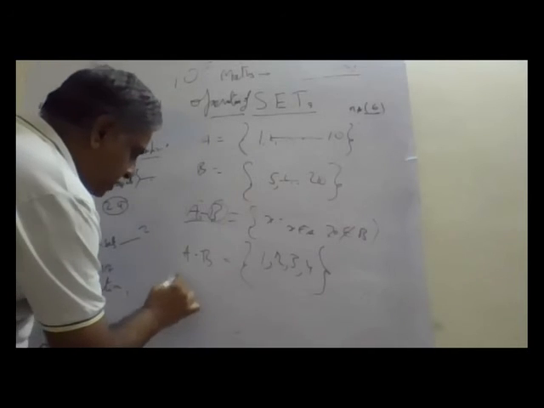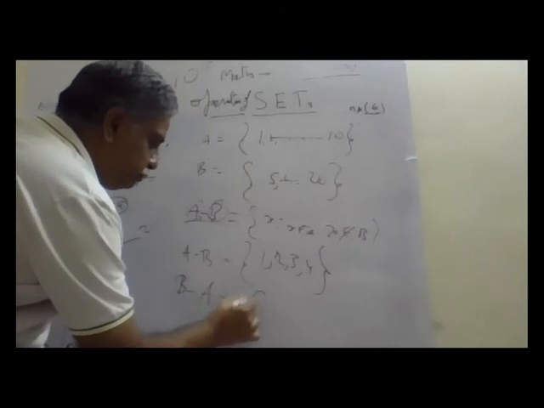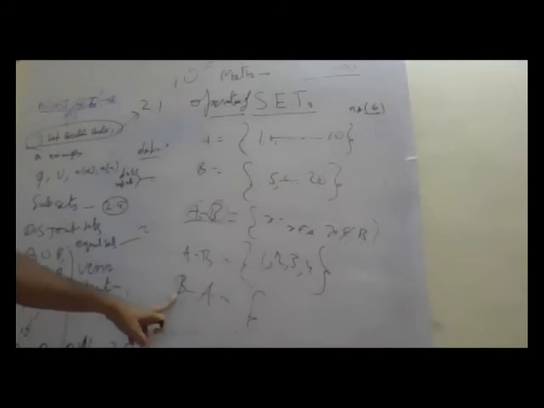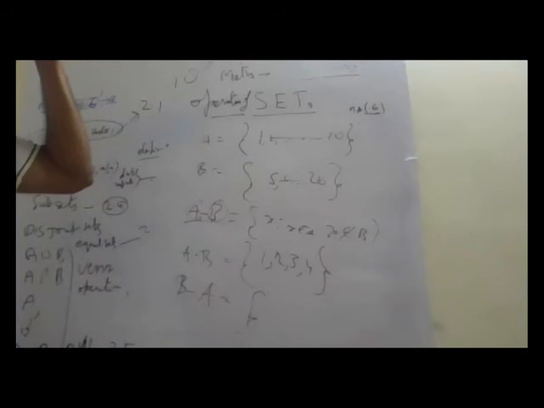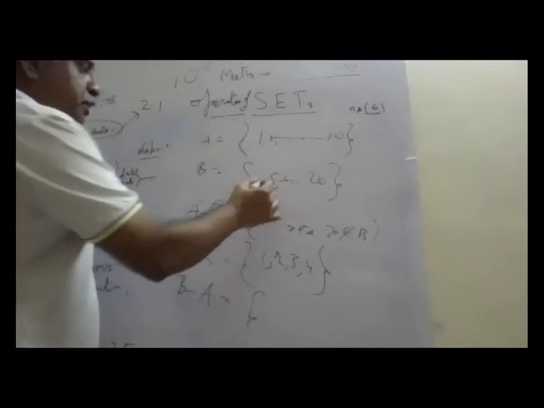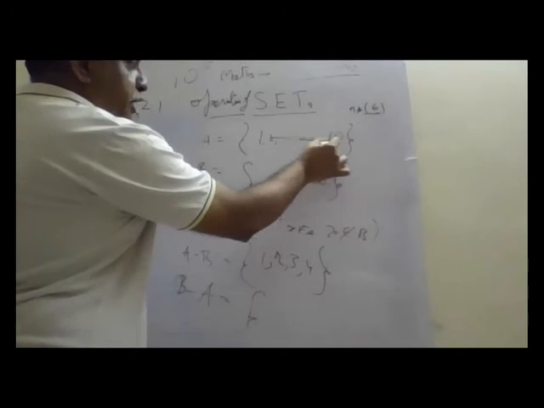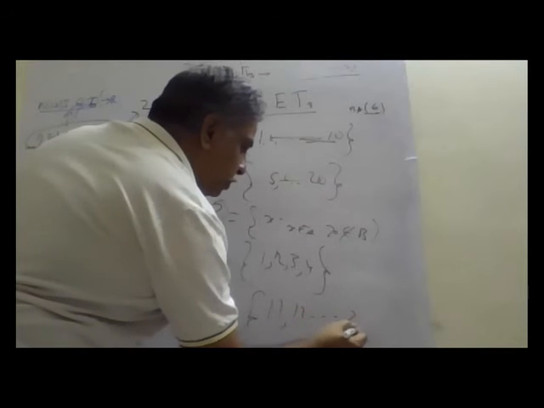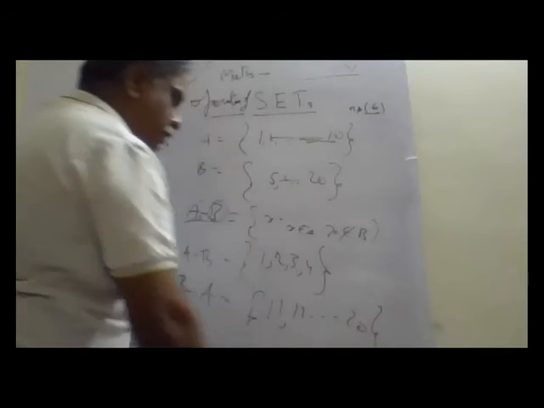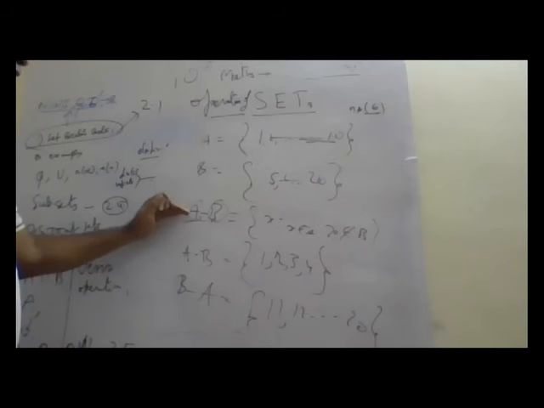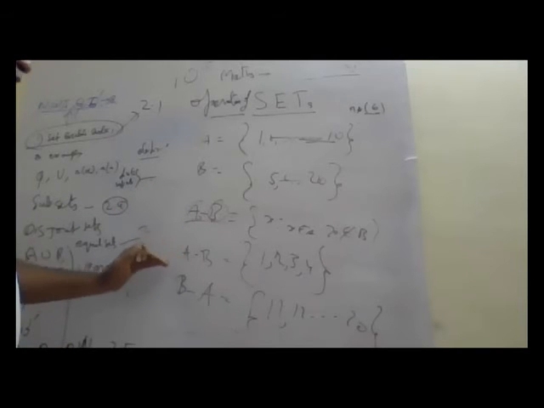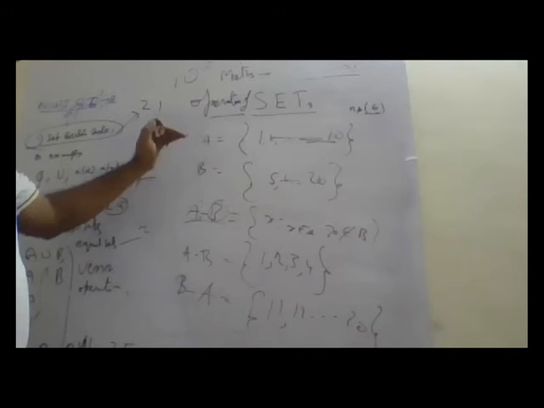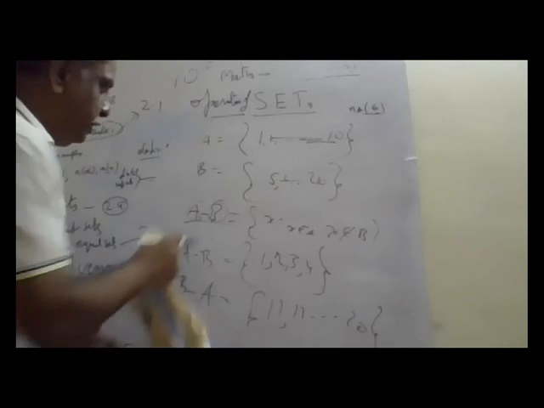What is B minus A? Contains B but does not contain A. That means 5 to 10, A contains, so it will not come. 11, 12, 13, 14, 15, 16, very nice. This is B minus A. This is A minus B, this is B minus A. A minus B, B minus A.